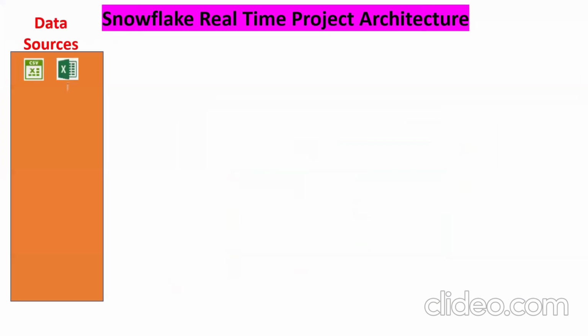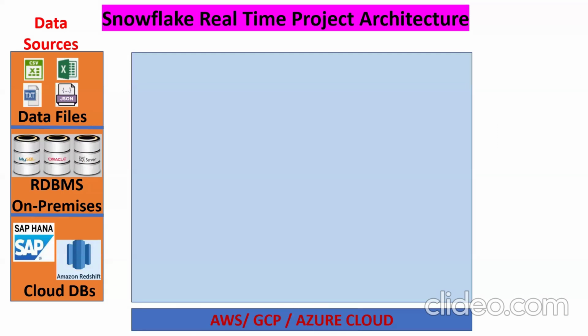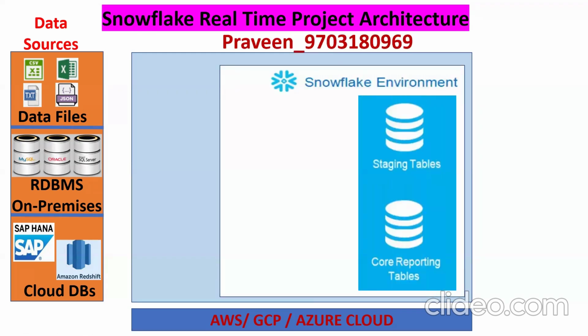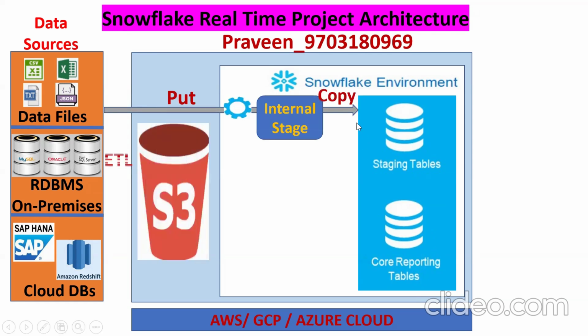They want to bring this data from different sources and put it into Snowflake, which supports multi-cloud: AWS, GCP, Azure. Now, how will the data be stored in Snowflake? In the form of tables only. So this data we are trying to migrate to Snowflake. We'll see the PUT command and the stages concept at a later point.